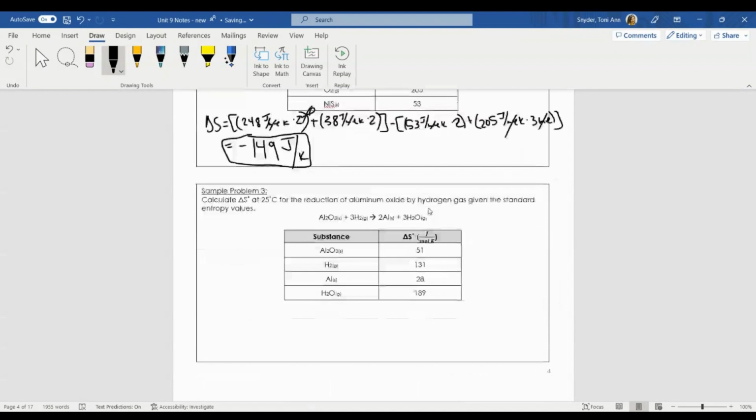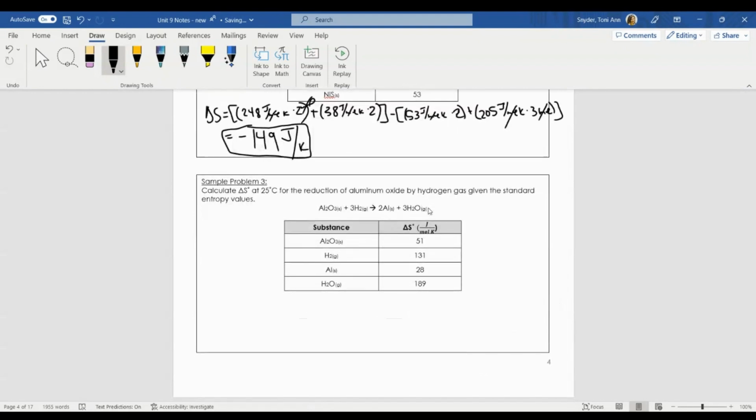Let's try another one here. So same exact deal, calculate delta S. Here we go. Delta S is equal to the sum of the products. So I have aluminum as a product. Just make sure you find the right one. Looks like it's 28 joules per mole Kelvin. Oops, forgot an L. Times 2.